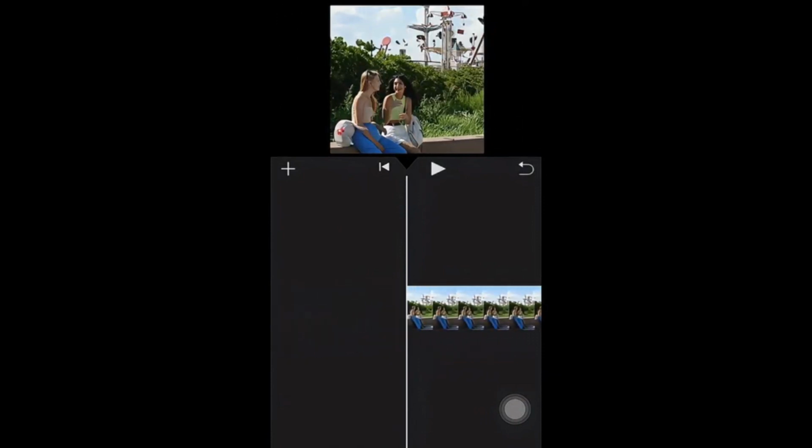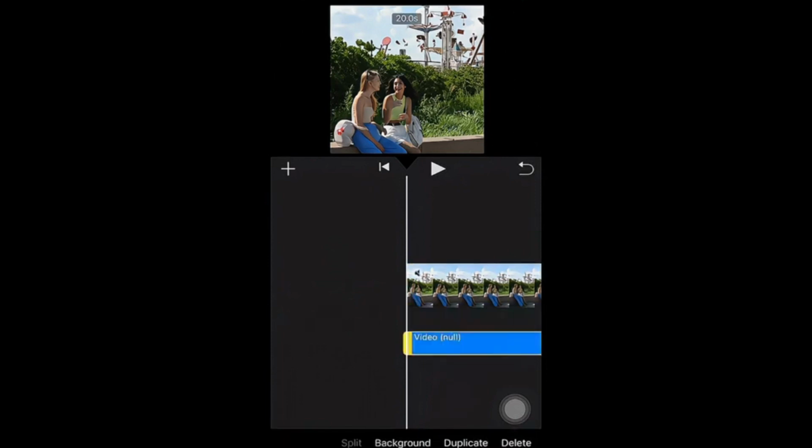Tap the video on the timeline and select Detach. The video and audio are separated. Select the audio and delete it.